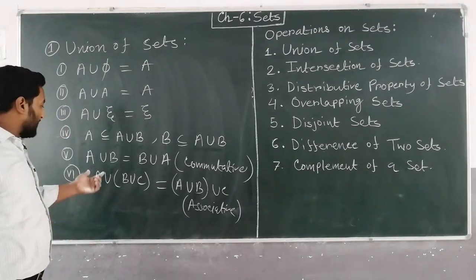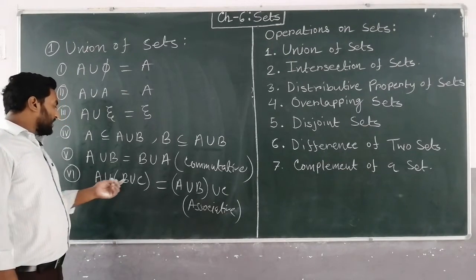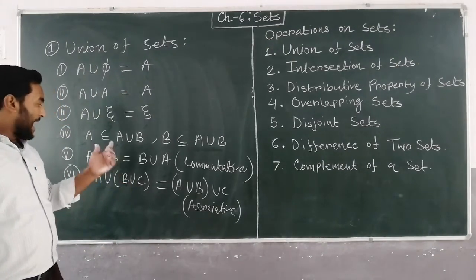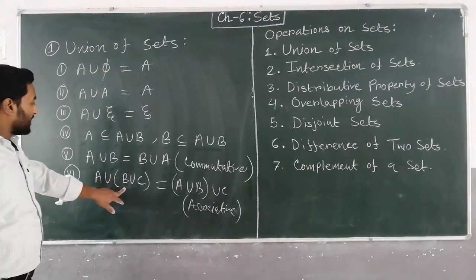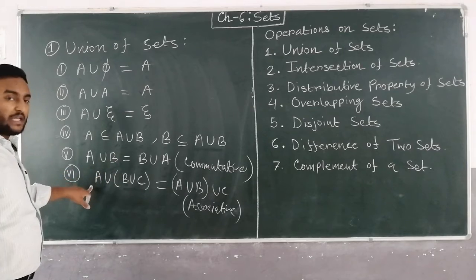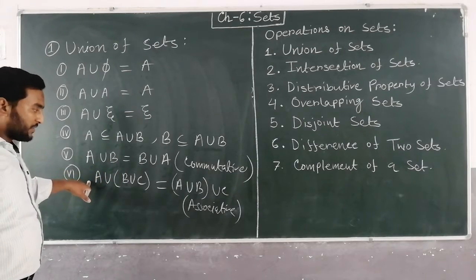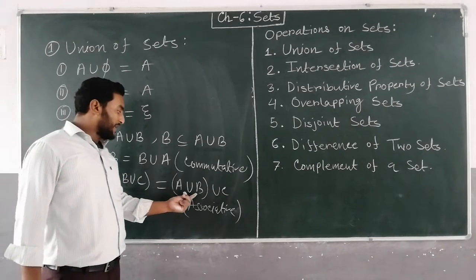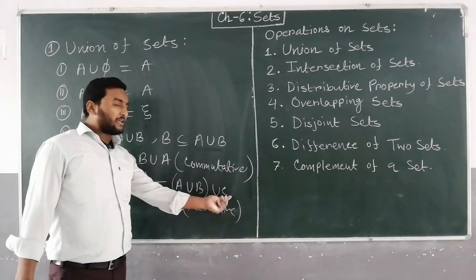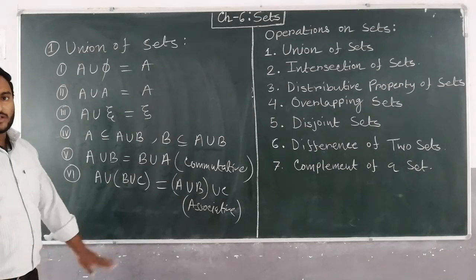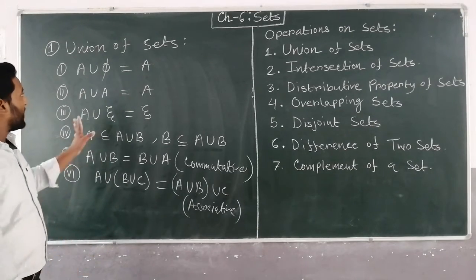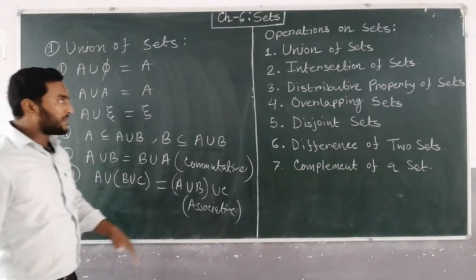Associative property is telling that if you take the union of A with the union of B and C, that will be equal to the union of A and B, union C. It means if you take the union of the last two and then take union with the first one, that will be equal to taking the union of the first two and then union with the last one. So these are the properties of union.